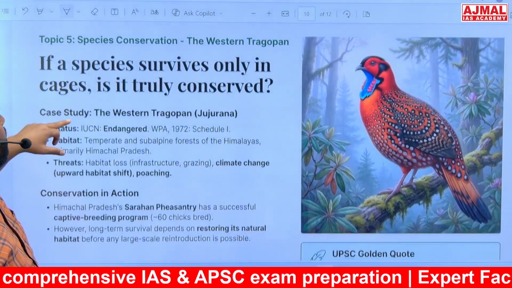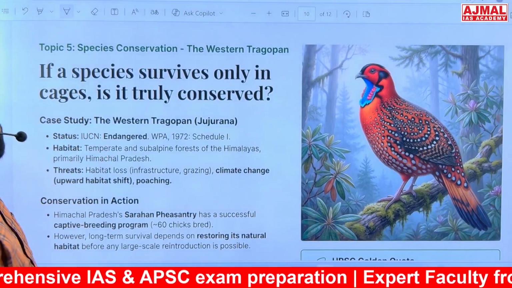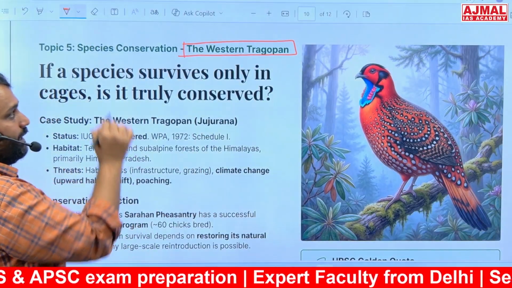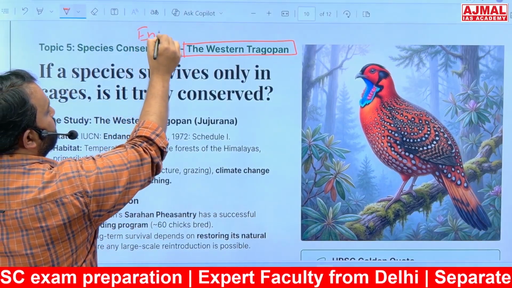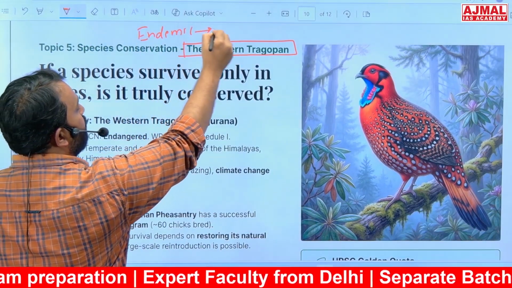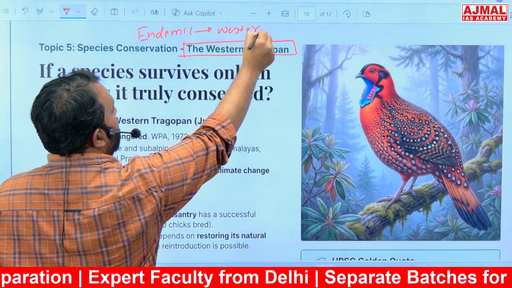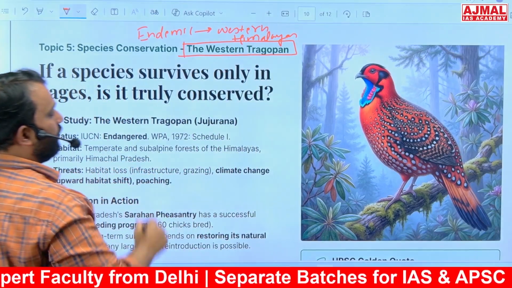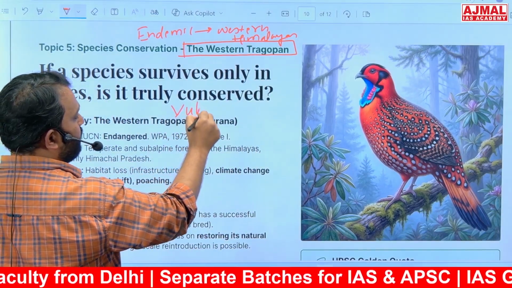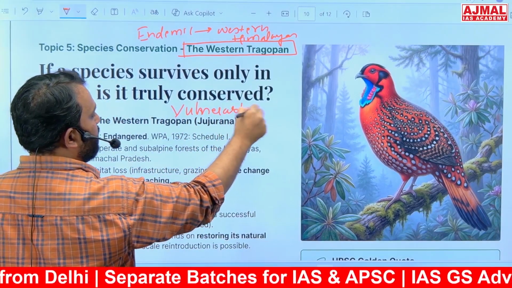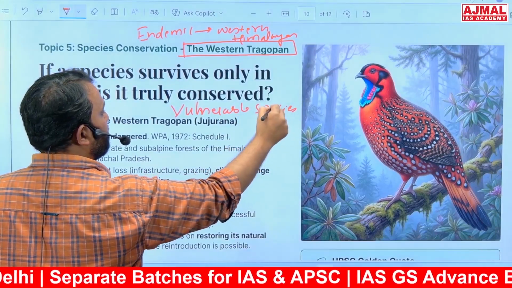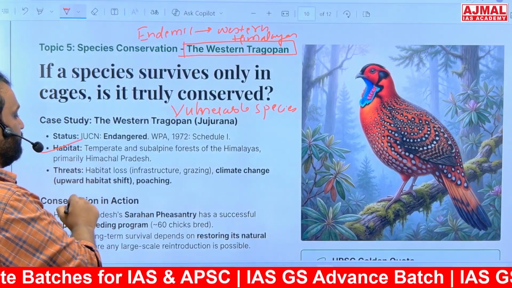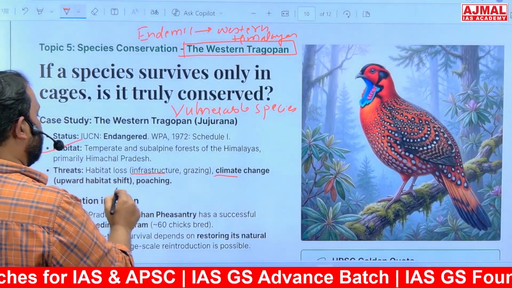Moving forward to our case study, that of the Western Tragopan. Now this is an endemic bird, endemic to the western Himalayas, and this is declared as a vulnerable species. Now this species is facing a threat. Why? Because of loss of habitat, infrastructure development, climate change and poaching.